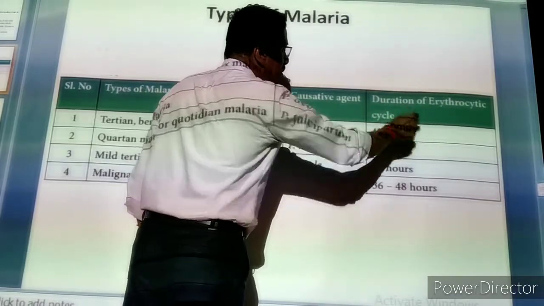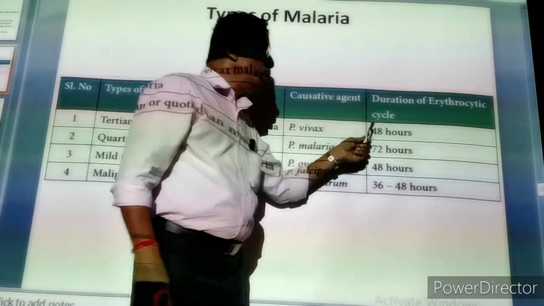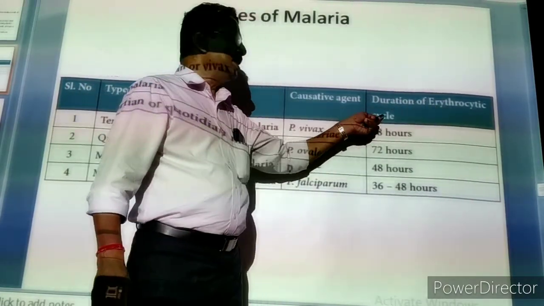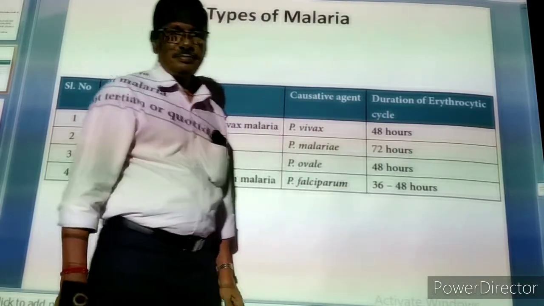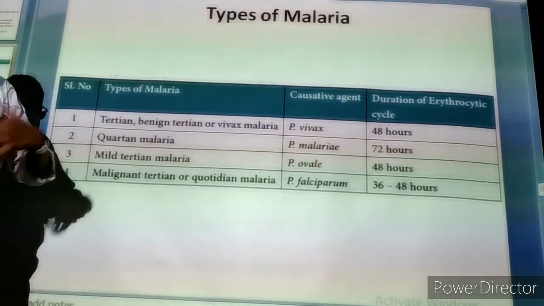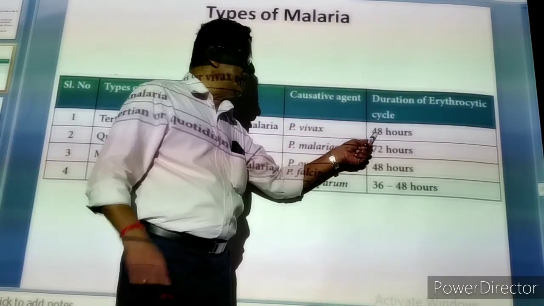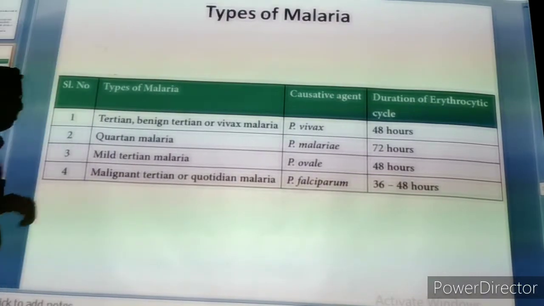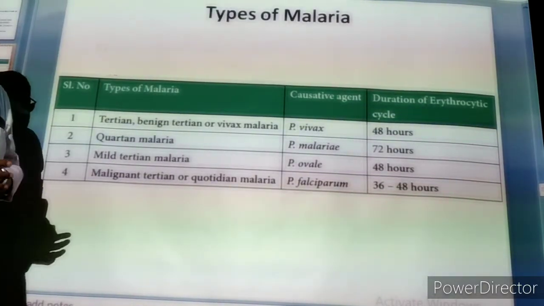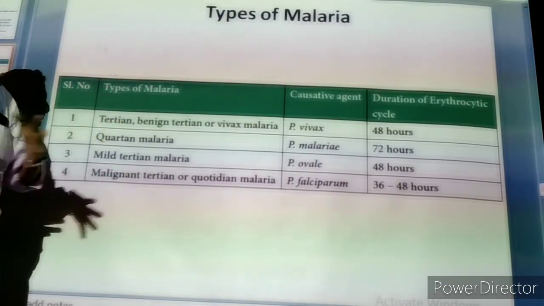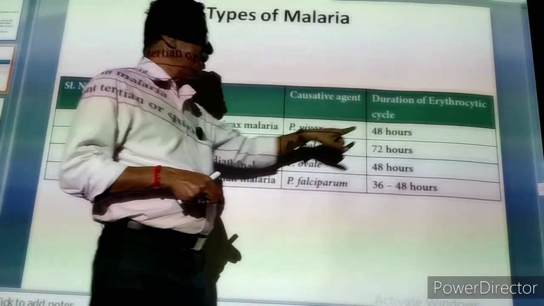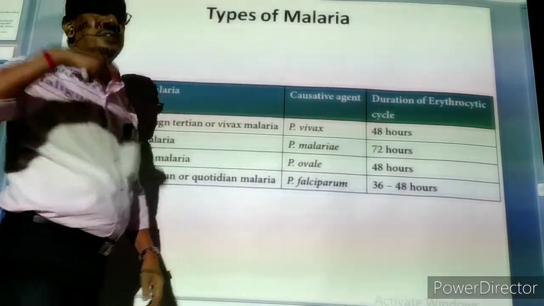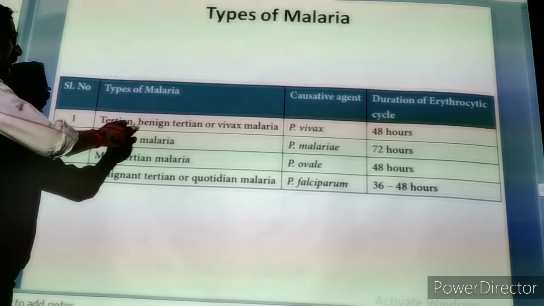Then the duration of the erythrocytic cycle. Now we are going to study how it grows and multiplies in the human erythrocyte. Erythrocyte means RBC. It is 48 hours, which means 2 days completed. After completion of 2 days, the life cycle is over. After that, on the third day, it causes fever. So, tertian, 3. Actually the incubation period is some 12 days, but once the multiplication starts, after 48 hours, that is after 2 days, it causes fever. On the third day it causes fever, so we call it tertian.